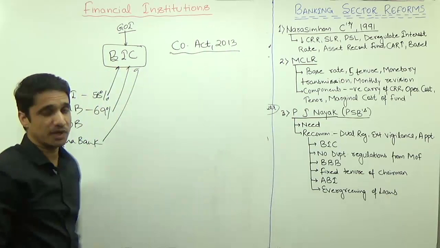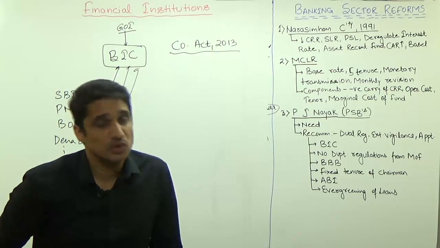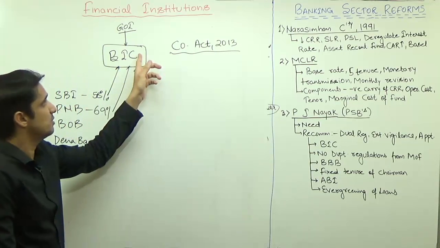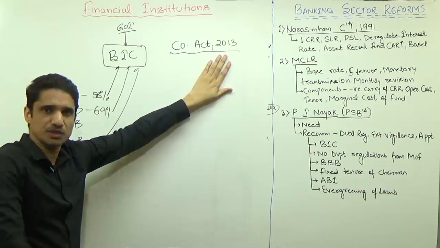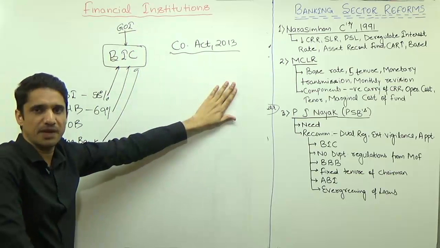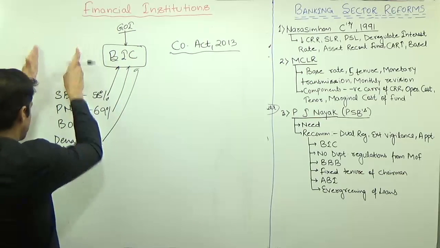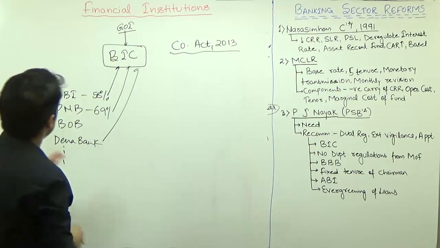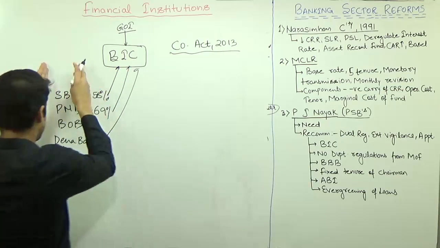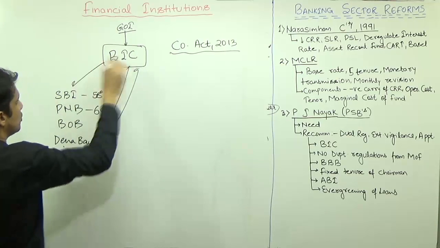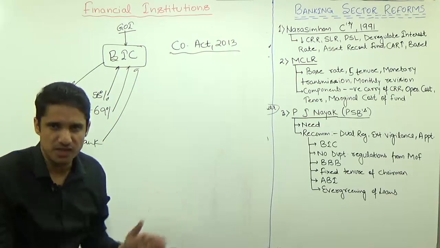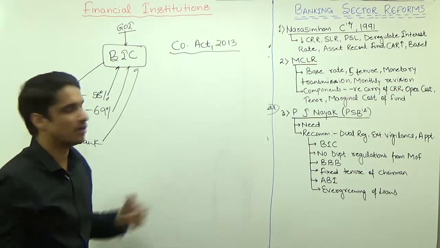Don't create it as a statutory body, because otherwise you will have to take the permission of Parliament even if you want to make some changes in BIC. So make it a separate company so that you don't have to take permission of Parliament, and the government should own the full BIC, Bank Investment Company. Whatever existing acts like the SBI Act and Nationalization Act are there, they should be repealed, and the existing banks should become subsidiaries of BIC. This will be the big company, and SBI, PNB, all these different nationalized banks will become subsidiaries of Bank Investment Company.